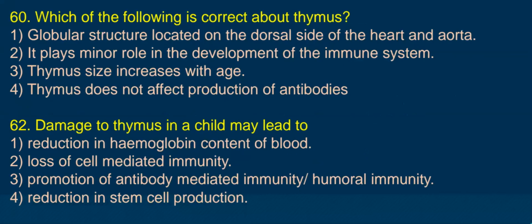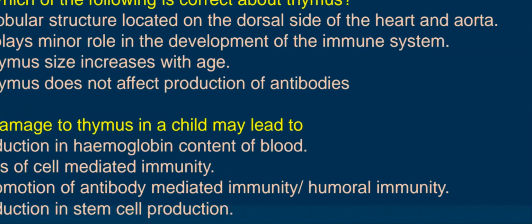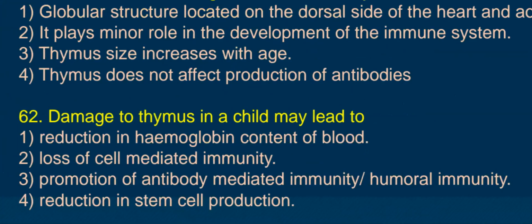Next, question number 62. Damage to the thymus in a child may lead to the reduction in the hemoglobin content of blood. There is no effect on the hemoglobin. Loss of cell mediated immunity. Yes, the thymus plays the major role in cell mediated immunity because maturation of T lymphocytes takes place in the thymus. These T lymphocytes take the major part in cell mediated immunity.